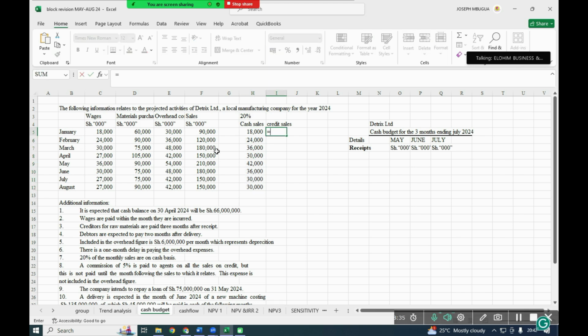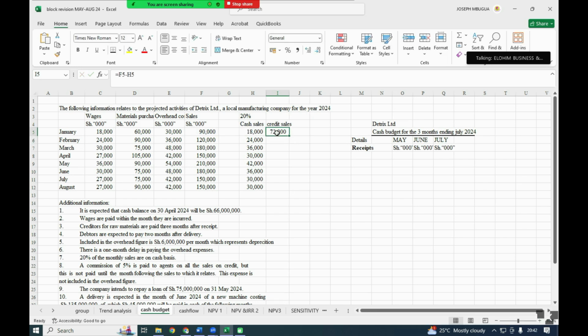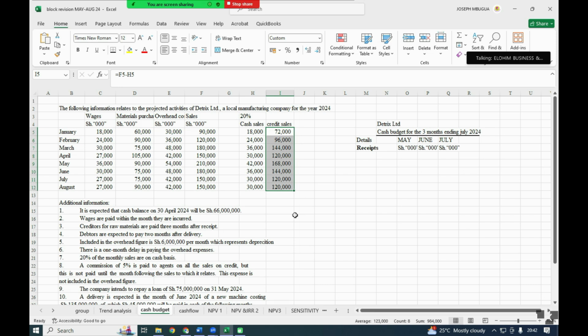So cash sales are 20% of total sales, and the credit sales will be the balance. You take the total sales minus the cash sales, so that you can get the balance, which is the credit sales, and they are telling us that in note number 4. Remember, credit sales is what we are referring to as the debtors.